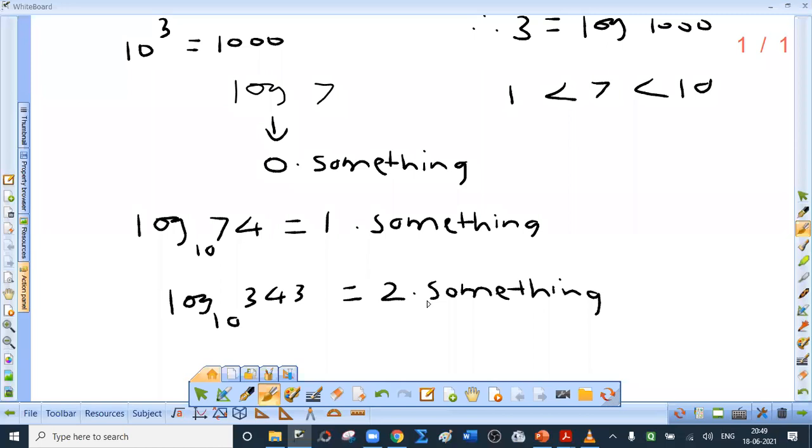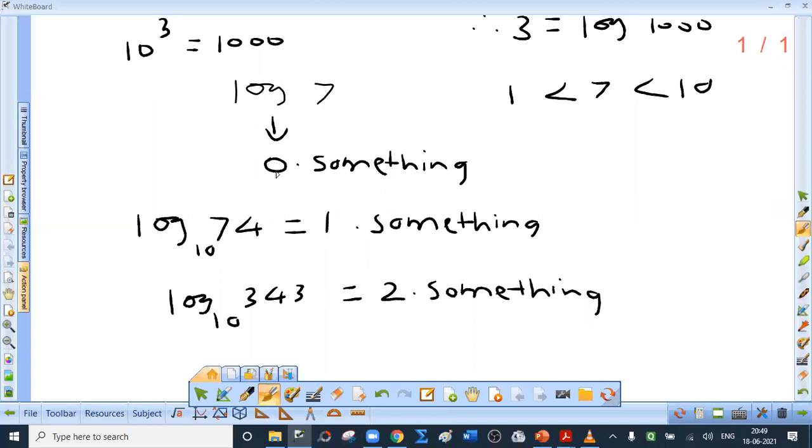See, I have written this just to tell you that log value consists of two parts. This is called integral part. 0, 1, 2, all these are integers. And this something something part is called as fractional part. Have we used log tables to find 0, 1, 2?